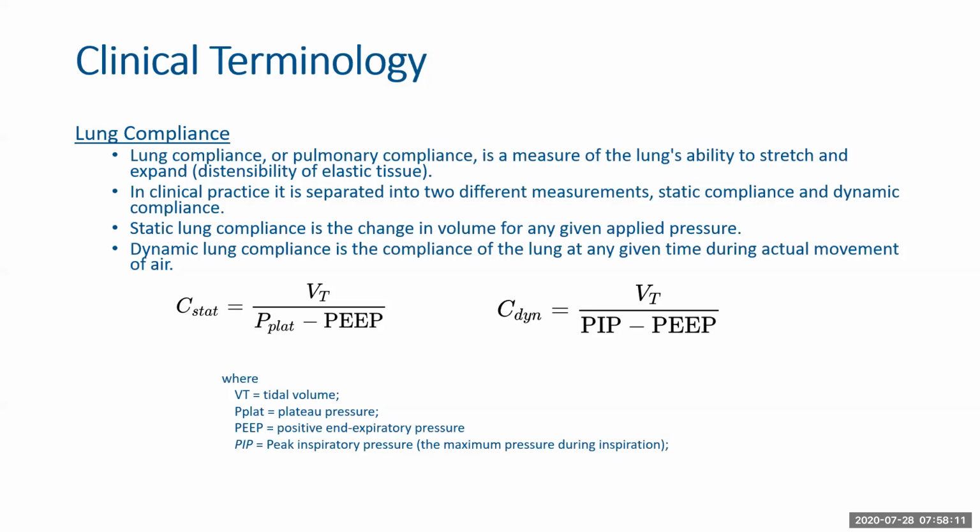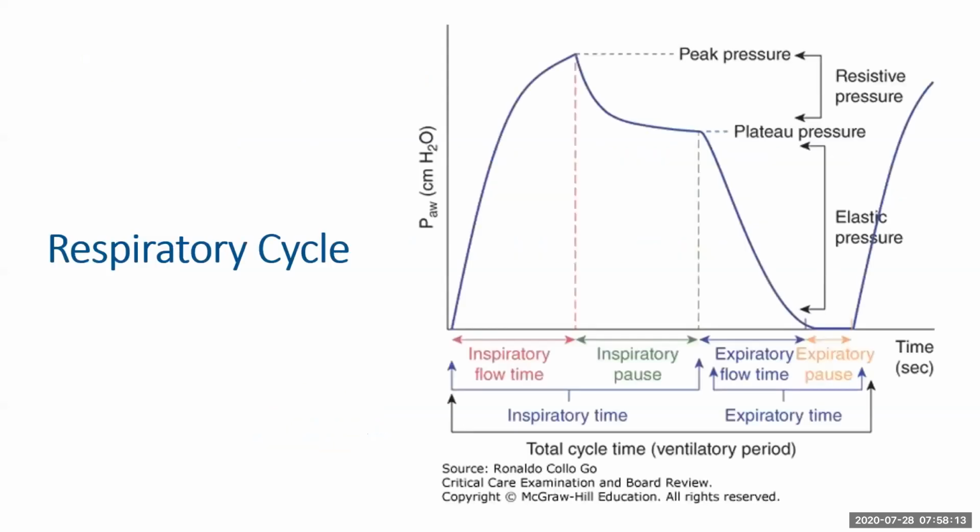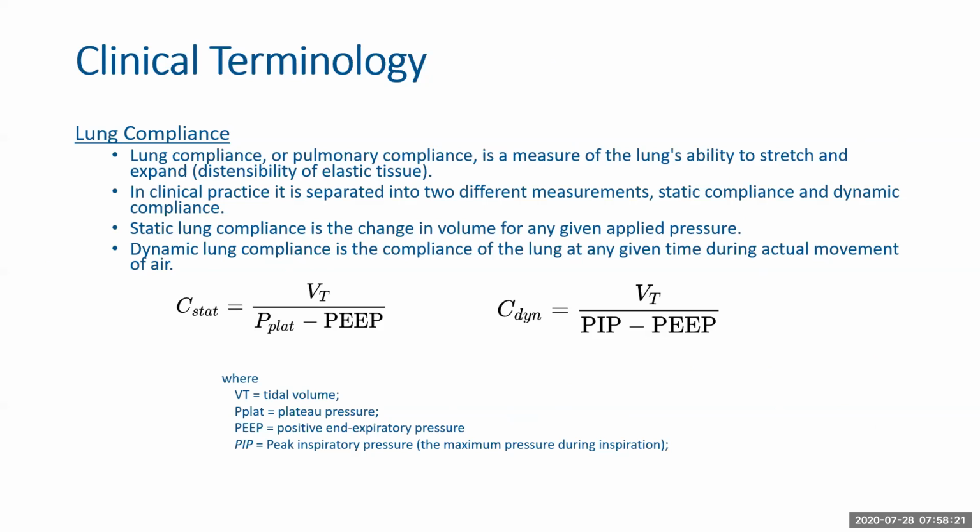As I explained in the graph earlier, the difference between peak pressure and plateau pressure plays a major part in dynamic and static compliance. Because during the movement of air, the resistance that is felt from the airways also plays a part in the compliance of the lungs. That's why dynamic compliance and static compliance are two very different variables.